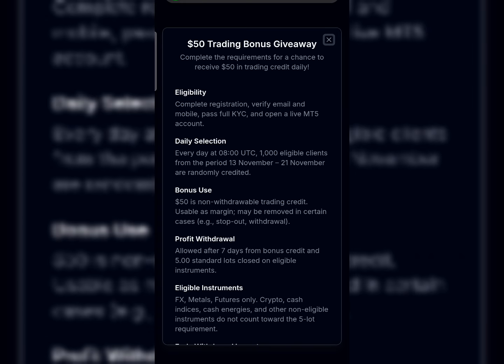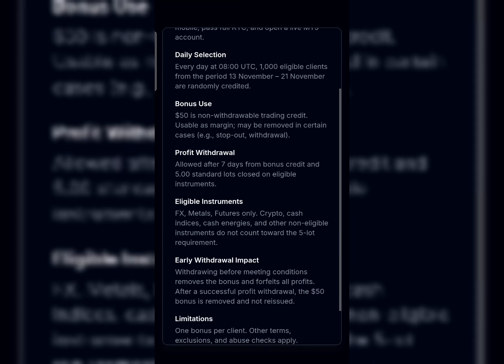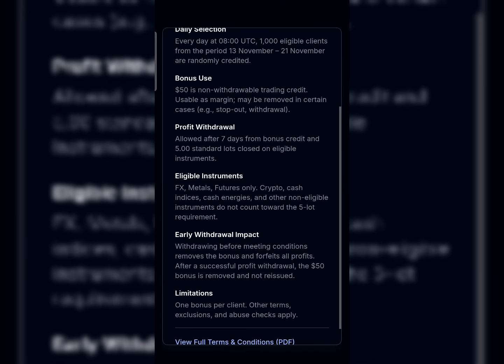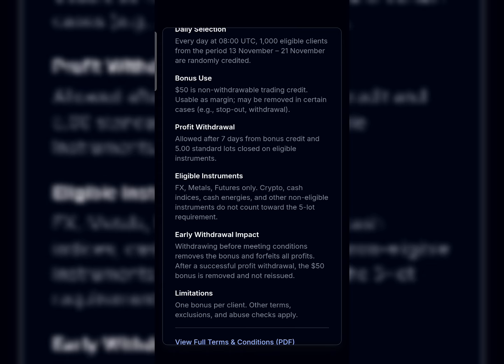Now you can see the first thing said is eligibility. Complete registration, verify email and mobile, pass full KYC and open a live MT5 account. Every day at 08:00 UTC time, 1000 eligible clients from the period of 13 November to 21st November are randomly credited. To be eligible, you need to complete registration, verify email, pass the full KYC, and make sure you've opened a live MT5 account.